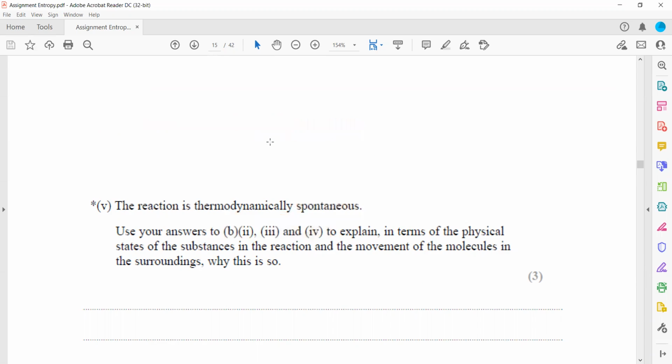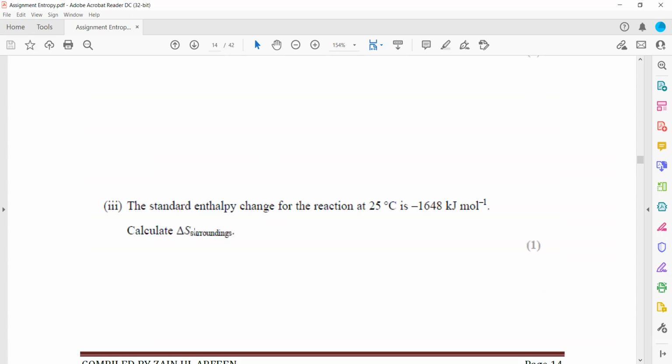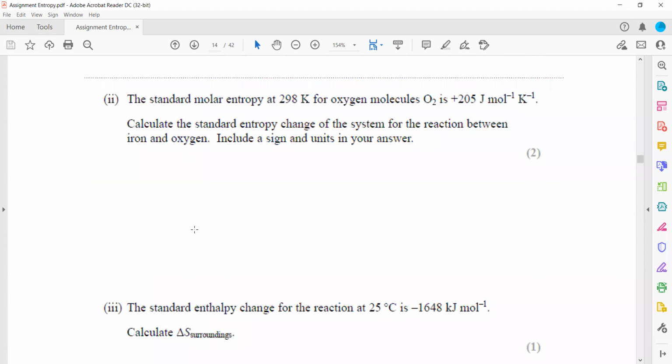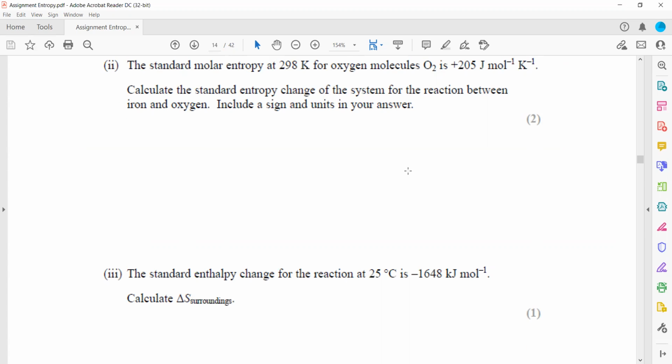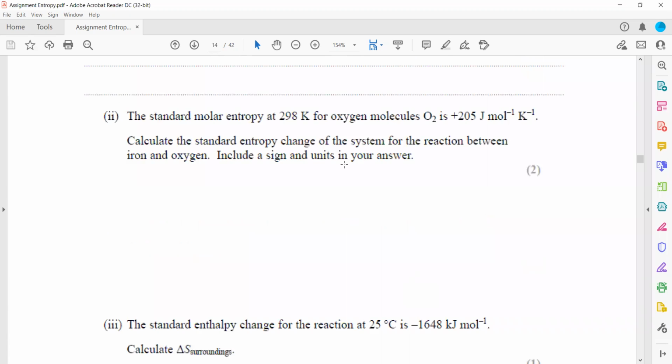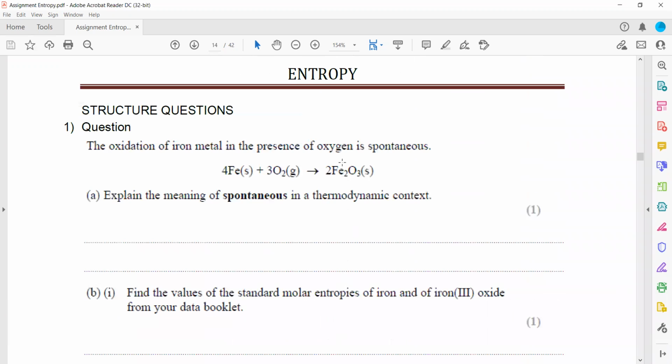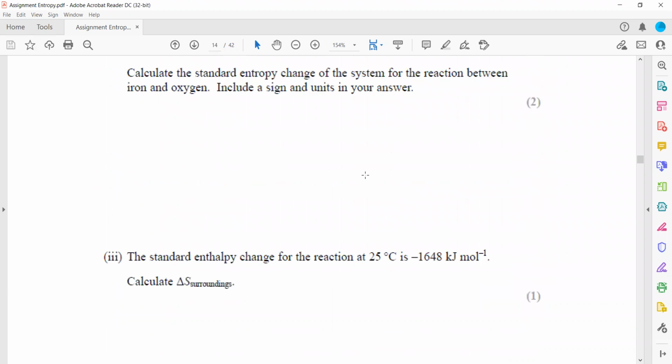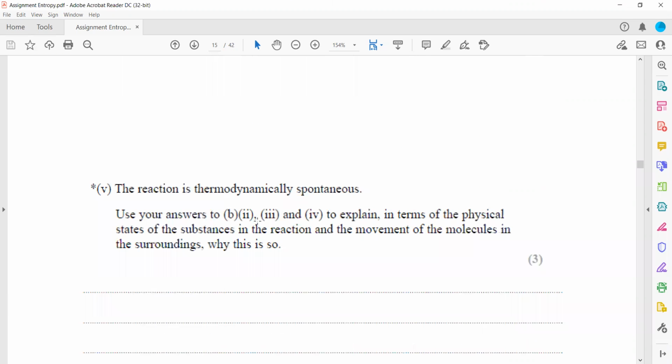Use your answer to B2. Our answer for B2 was the standard entropy of the system, that was negative. And why it was negative? Because the number of the particle decreases, that's why it was negative.